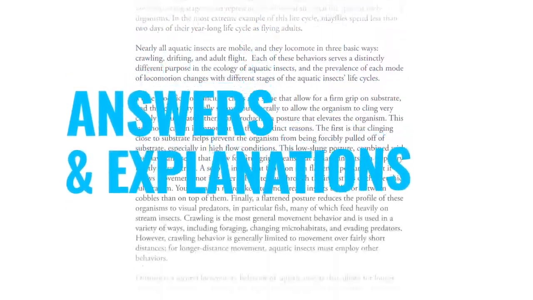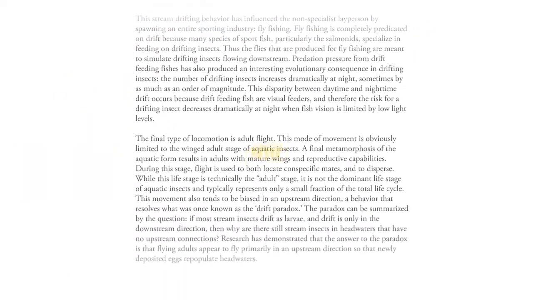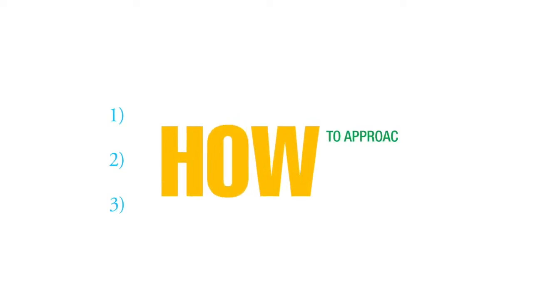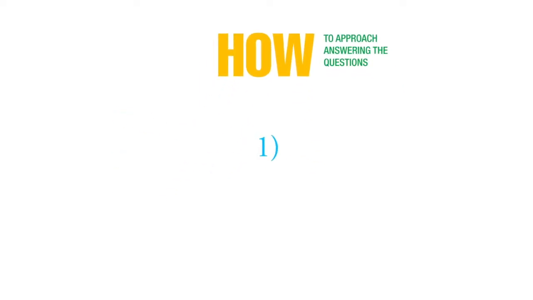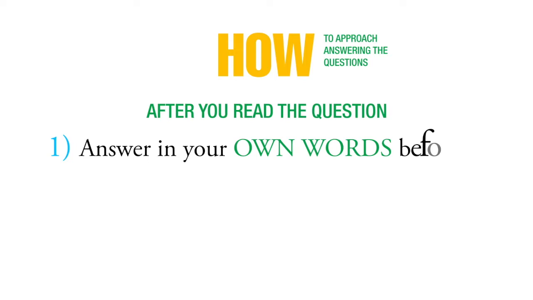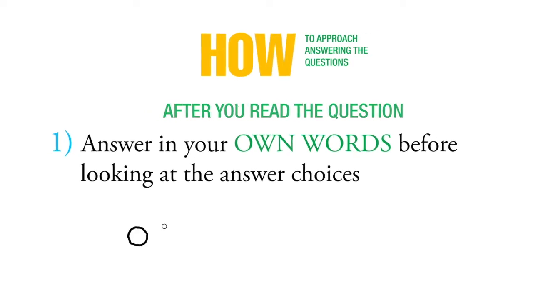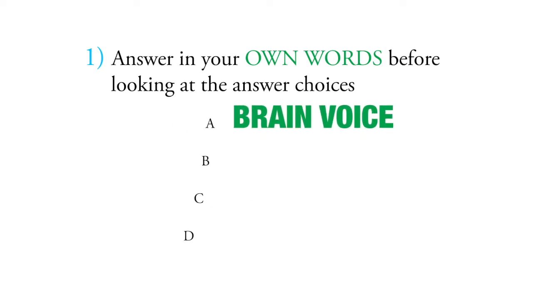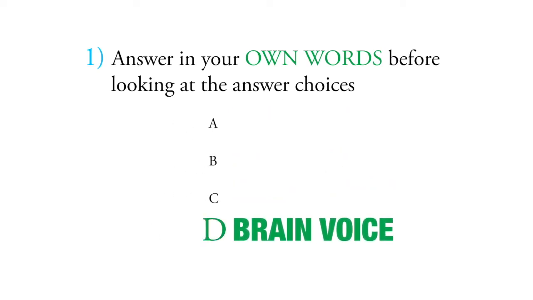Like with a prose passage, in order to clarify the process of how you answer certain questions, we're not going to go over the questions in order. Instead, we are again going to go over them in groups by how you approach answering the question. So the first group of questions is the kind where, after you read the question, you can answer it in your own words before you look at the answer choices. Once you have answered using your brain voice, then you find the choice that matches your version of the answer.